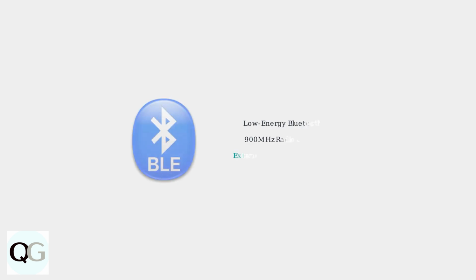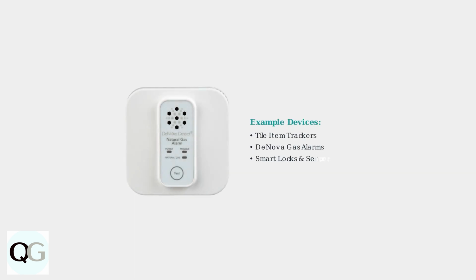Sidewalk uses low-energy Bluetooth and 900 MHz radio signals to transmit data over much greater distances than traditional Wi-Fi connections. Devices like Tile trackers for finding lost items and the Denova Detect natural gas alarm can now connect and function over much greater distances using the Sidewalk network.